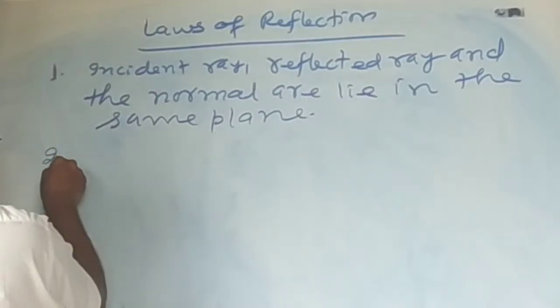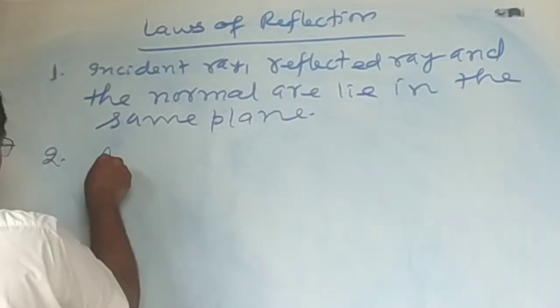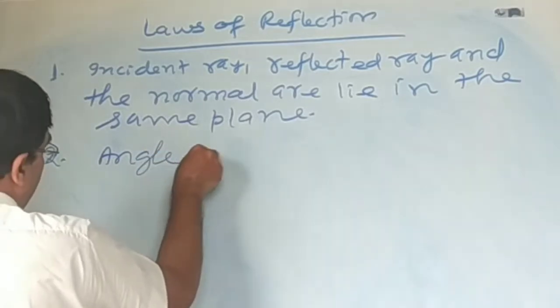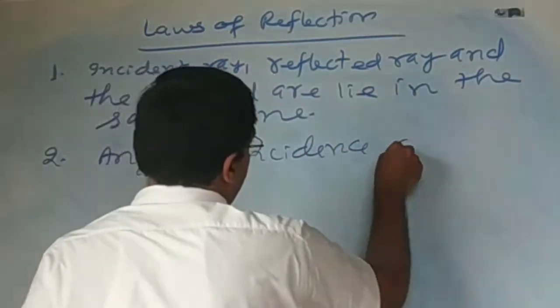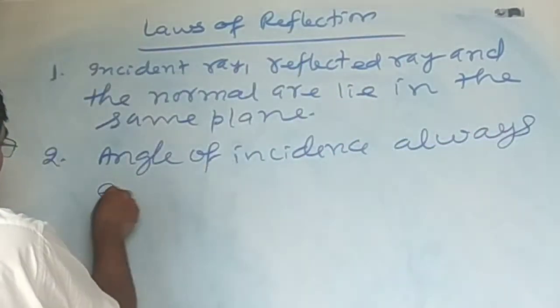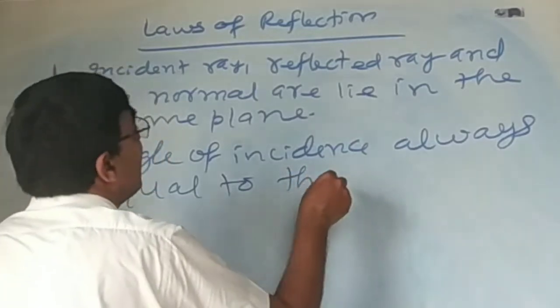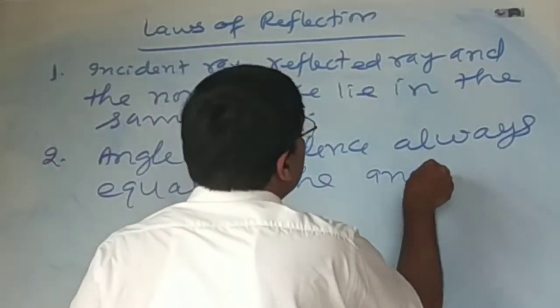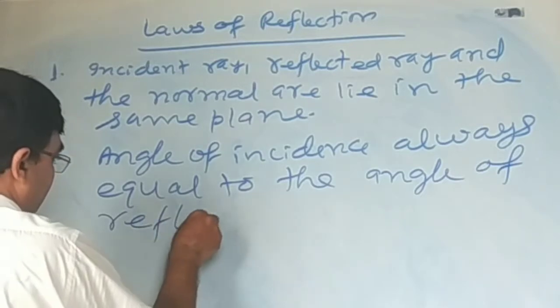The second law of reflection is that the angle of incidence is always equal to the angle of reflection.